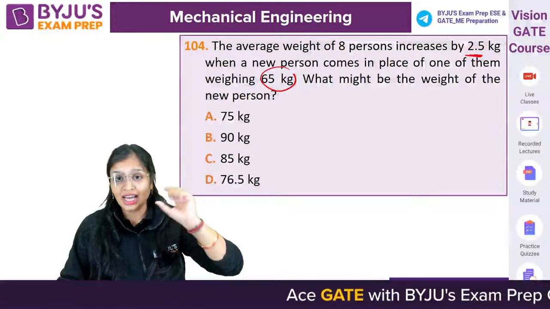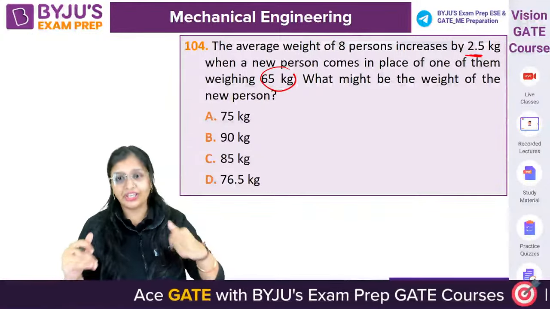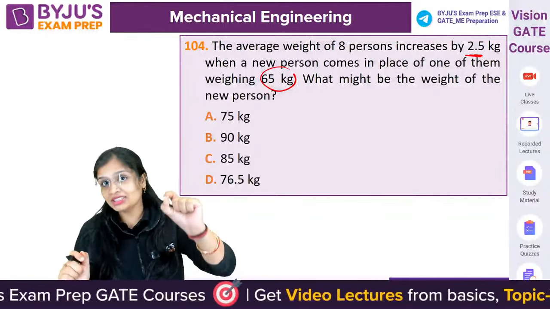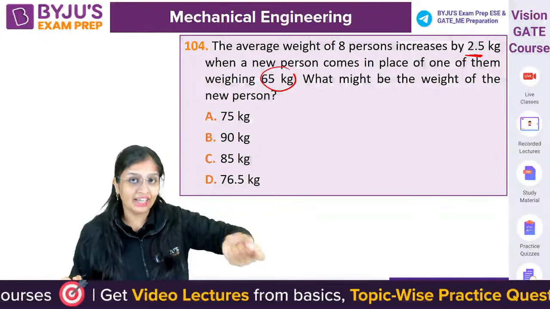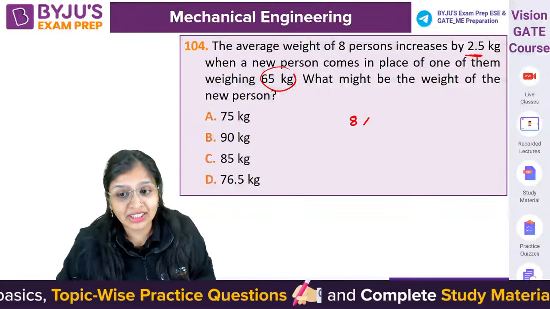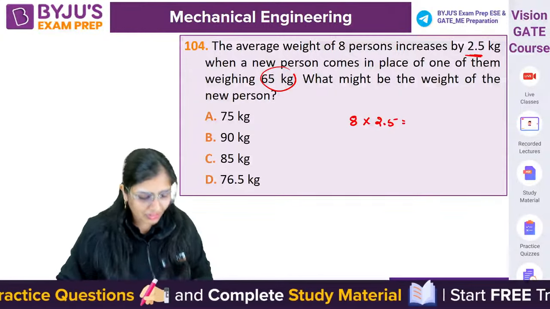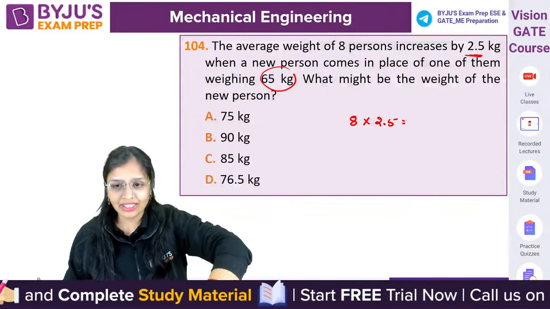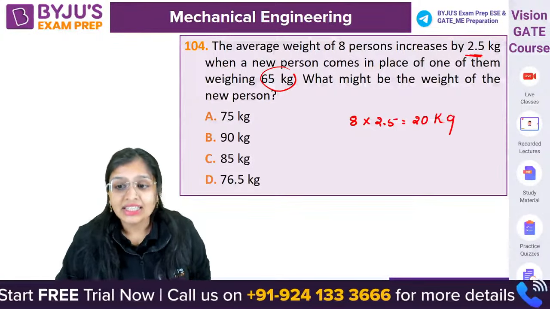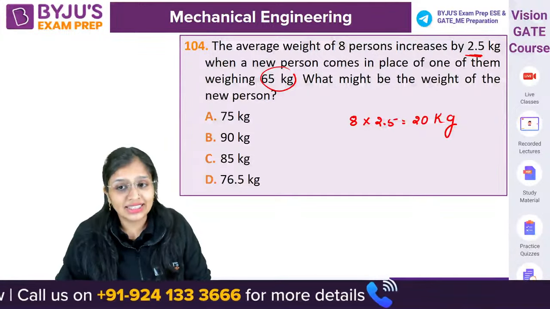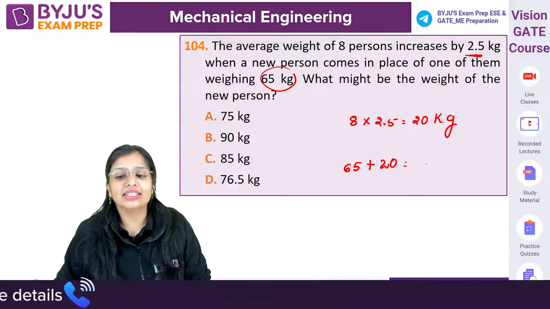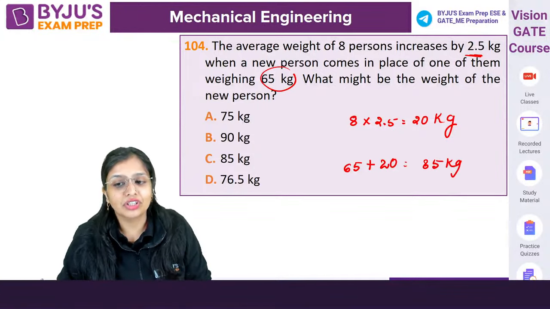A new person comes, because of which the average weight of 8 persons increases by 2.5 kg. If one person's weight increases by 2.5 kg, then 8 persons' weight increases by how much? 8 into 2.5, how much will it come? It will increase by how much? 20 kg. That means the weight of the new person is 65 plus 20. That is 85 kg is the weight of the new person.